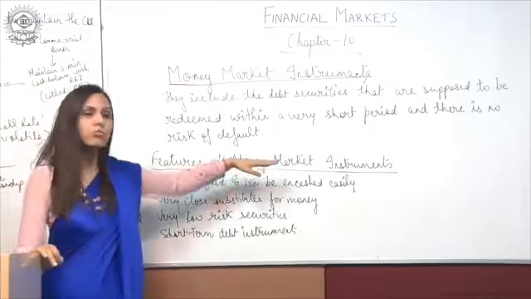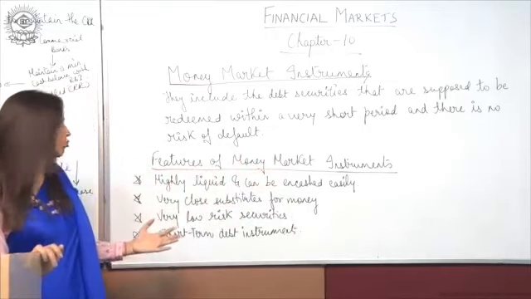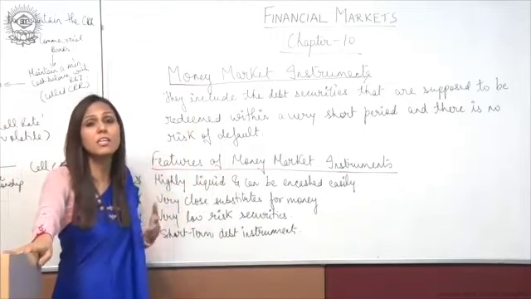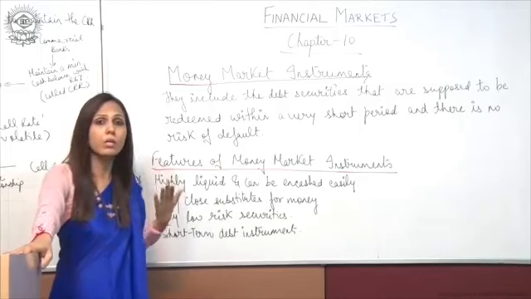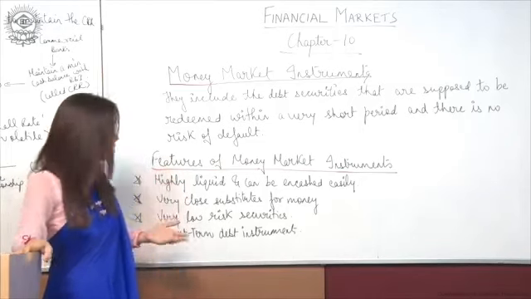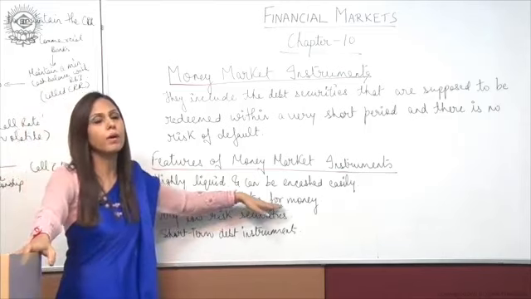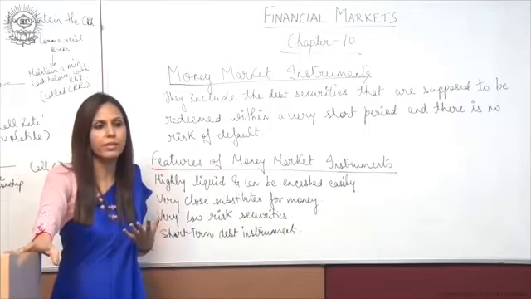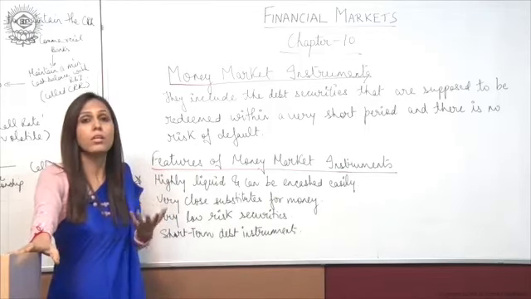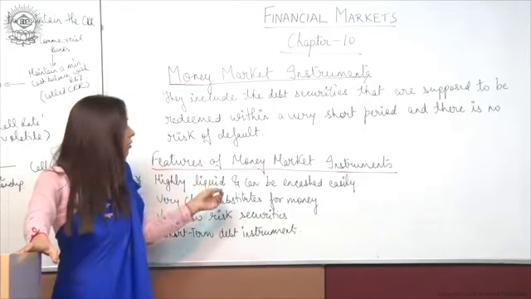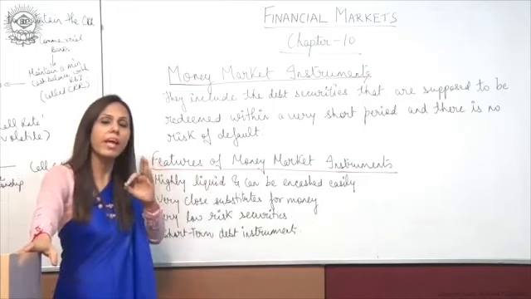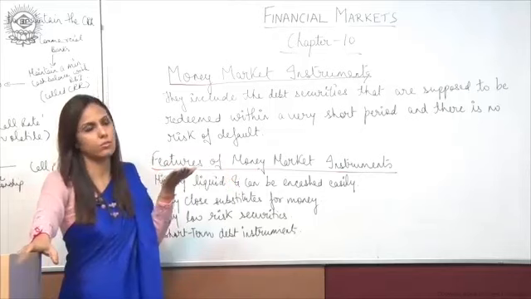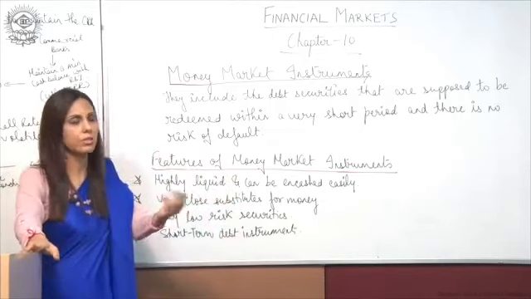Features of money market instruments. What are the basic features of money market instruments? The first one is they are highly liquid. I just told you that they are highly liquid, means they are easily convertible into cash, as and when required you can convert them into cash. They are very close substitutes for money. If you are having any money market instrument with you, that shows that you are having money in your hand because of the liquidity, that any time whenever you require you can just go and convert that instrument into money. So that's why it is next to cash.